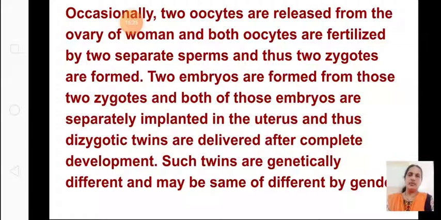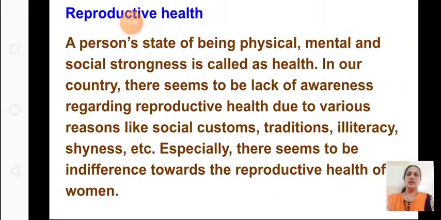In dizygotic, the two oocytes are fertilized by two different sperms, and then two embryos are formed inside the uterus, and they need not look identical, and the gender need not be the same. Both need not be boys; it can be one boy, one girl. Anyhow, it can come out. Understood monozygotic and dizygotic?